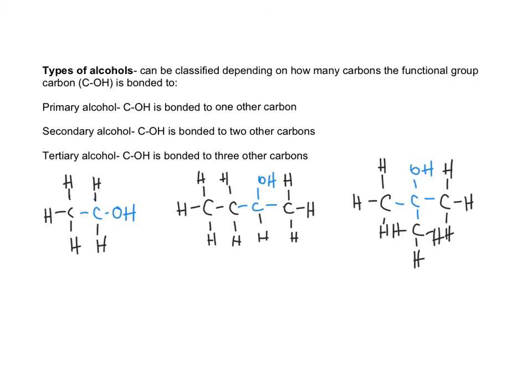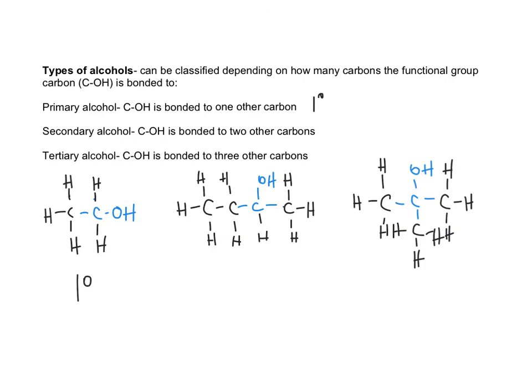So in this structure on the left, ethanol, this carbon is bonded to only one other carbon, right? It's only attached to one other carbon. So this is considered to be a primary alcohol. Primary alcohol. So we can write primary with a 1 as an exponent 0.